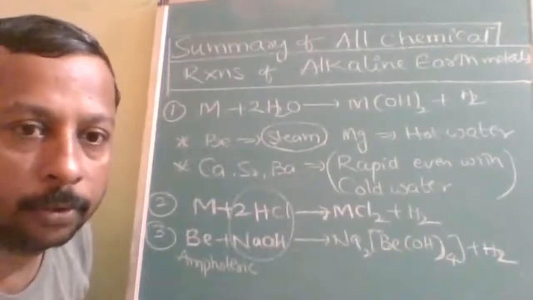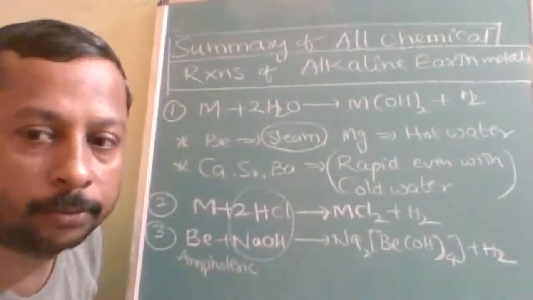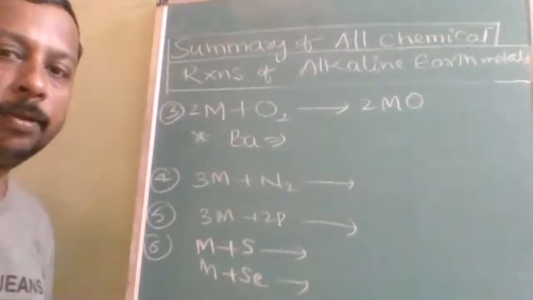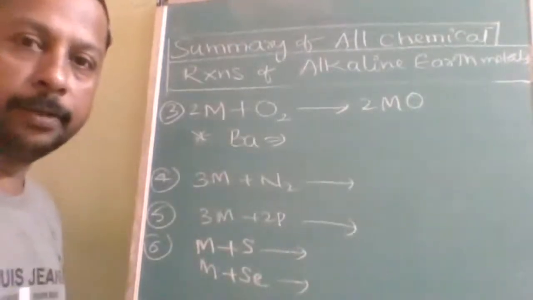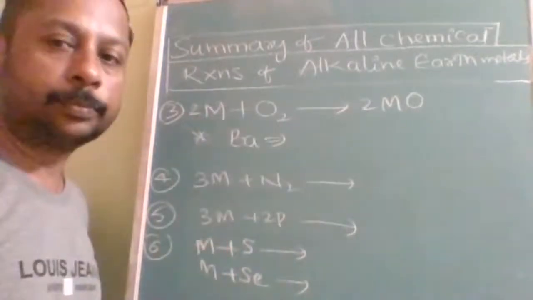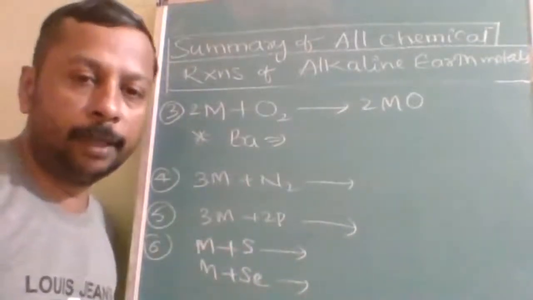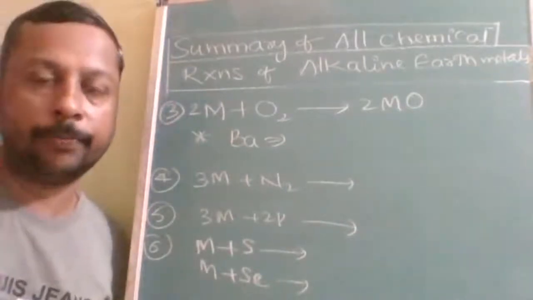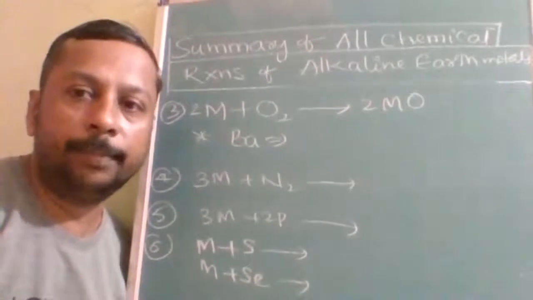Okay, we are going to study some more reactions now. Next in the summary of chemical reactions is the reaction with oxygen. Here it is almost the same as for alkali metals.